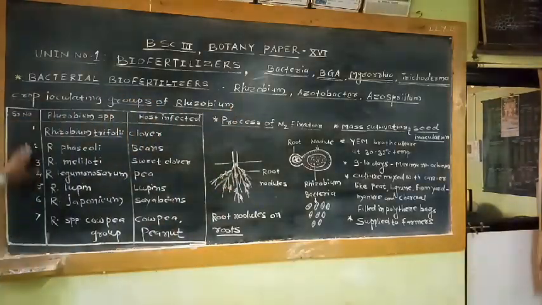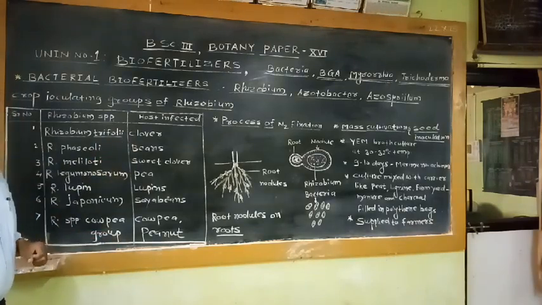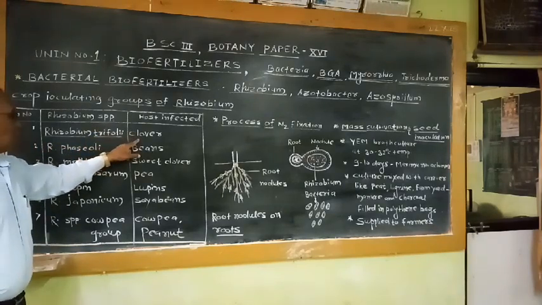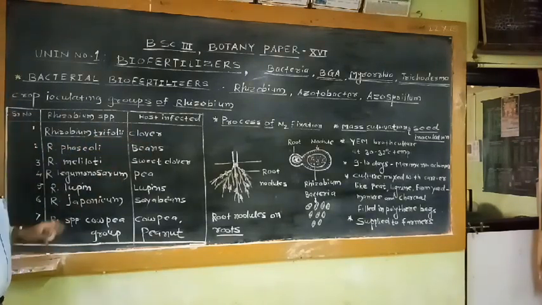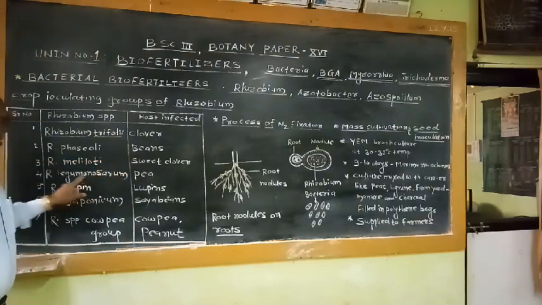This is a list of different species or strains of Rhizobium which are responsible for infecting different crop plants. Rhizobium trifolii shows association with clover. Rhizobium phaseoli, with beans.